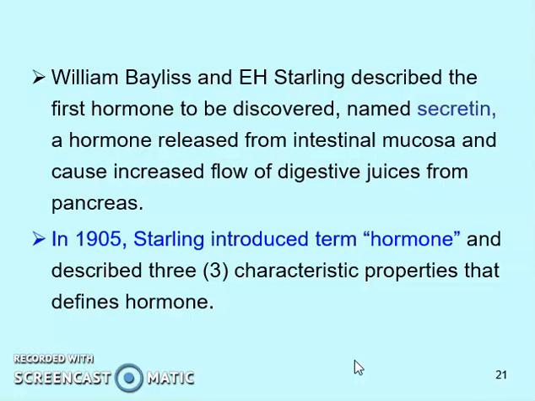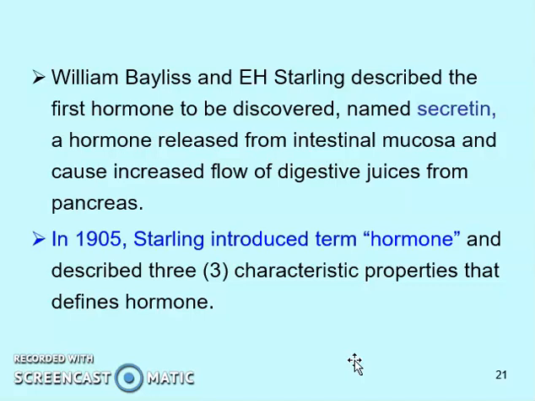Actually, the intestine has a lining, and there are different cells which are surrounding them. There are few cells which secrete a hormone, a compound named secretin, and it causes increased flow of digestive juices from pancreas. So whenever food reaches a particular part of intestine, the mucosa, the lining around that part, many cells of them secrete secretin. That secretin increases the digestive juices coming from the pancreas. So pancreatic juice, we can say, enters inside the intestine and helps in digestion.